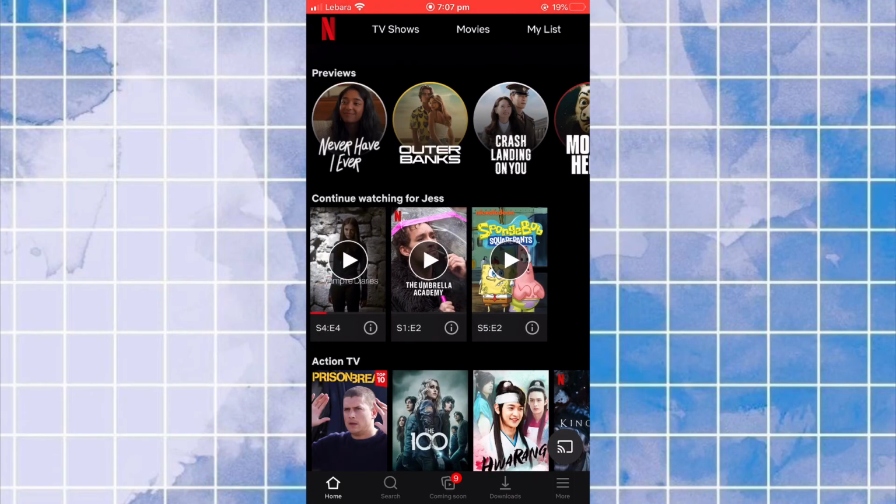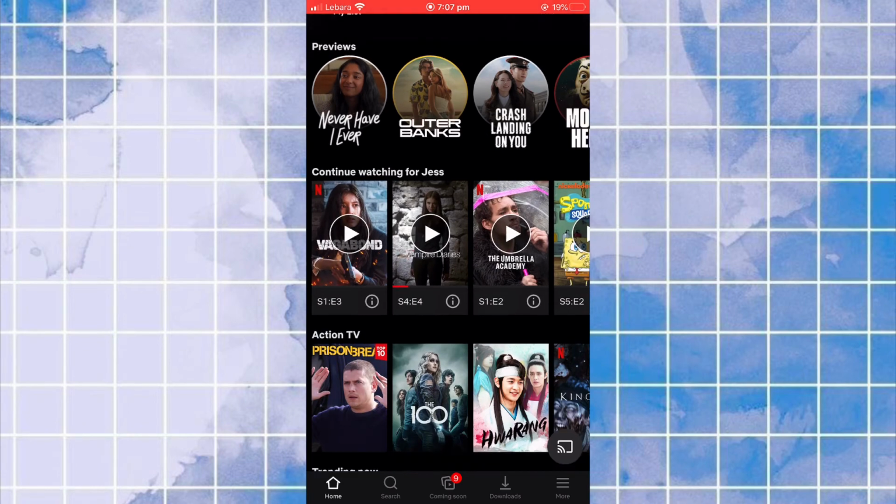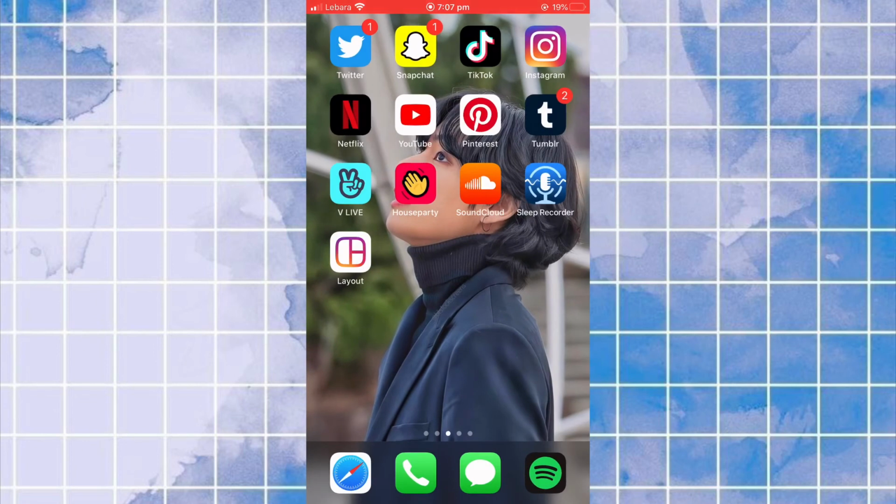These are shows I started watching, except for Vampire Diaries. I didn't actually want to watch that. Alexis made me watch that. This is my list. So the bottom 3 are ones I haven't watched, but I was thinking about watching. The top 3 are probably my favorite shows I've watched so far. Itaewon Class is probably my favorite show that I've watched of all time. And then Brooklyn Nine-Nine, because I really love Brooklyn Nine-Nine.